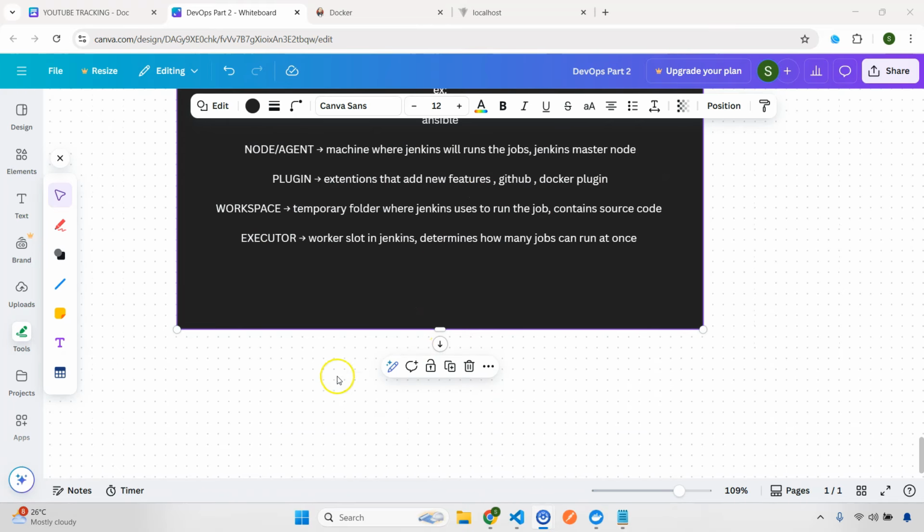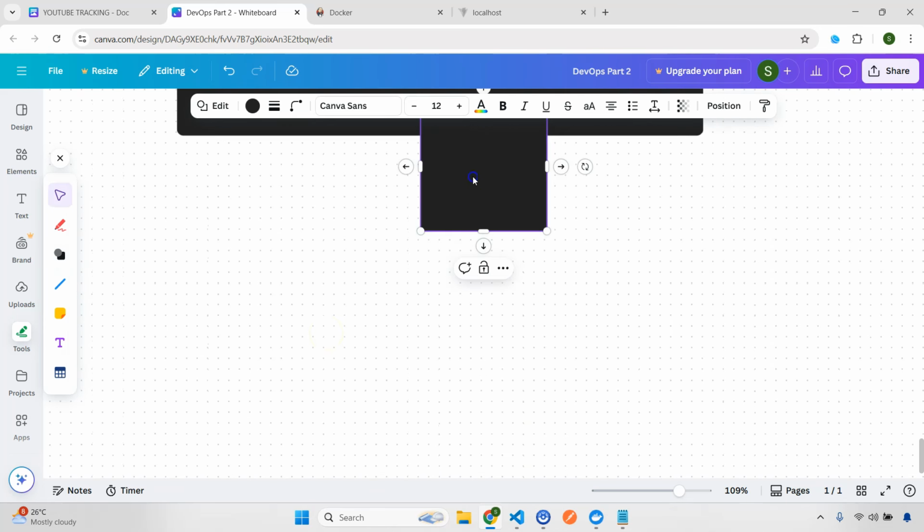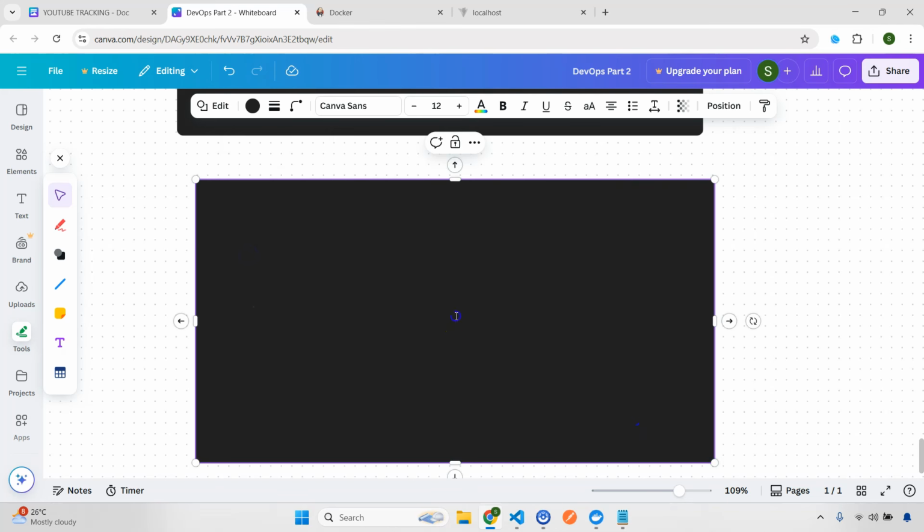Alright, so now let's see how the flow works and the architecture in detail. I'll just add one more here. Let's take this in a simple way. First step: let's say you are a developer. I'm a developer, and I push some code to GitHub. So this is the first step.